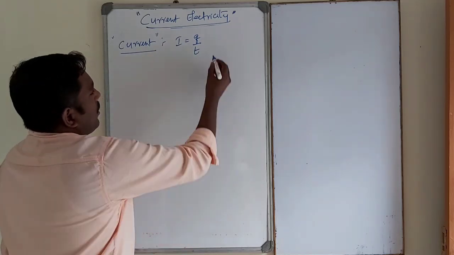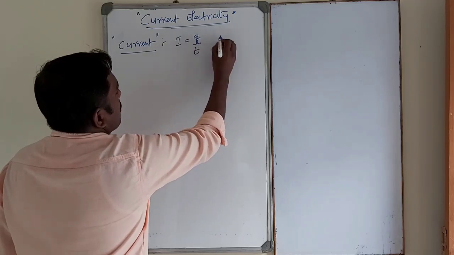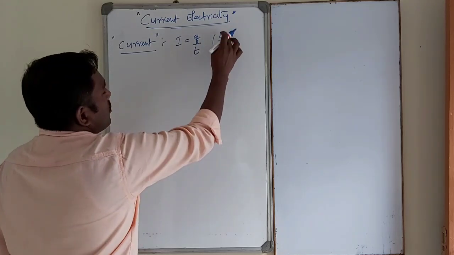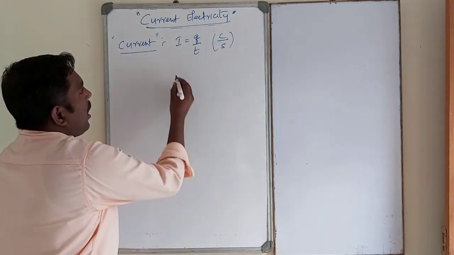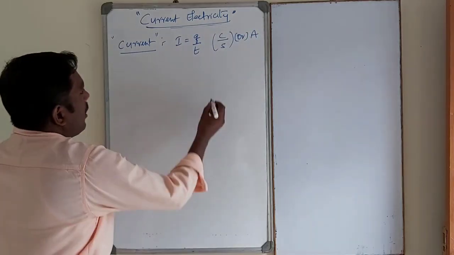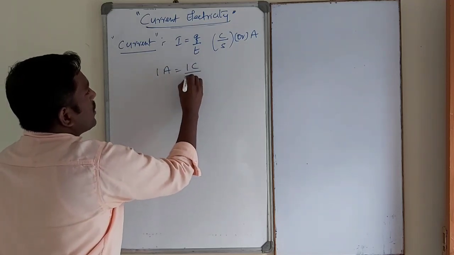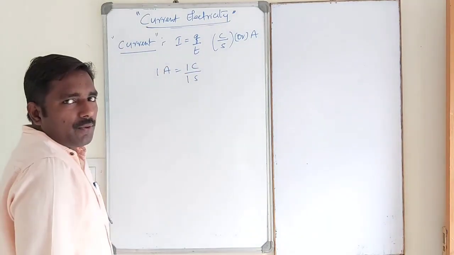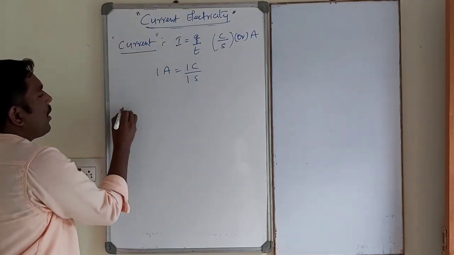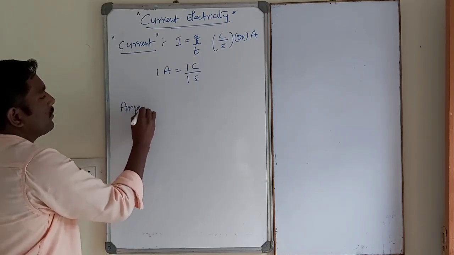Time. So in the SI system, charge is in coulomb, time in second. So what is the SI unit? Coulomb per second, or ampere? Ampere. See, 1 ampere is equal to 1 coulomb by 1 second. Okay. See, definition of ampere.